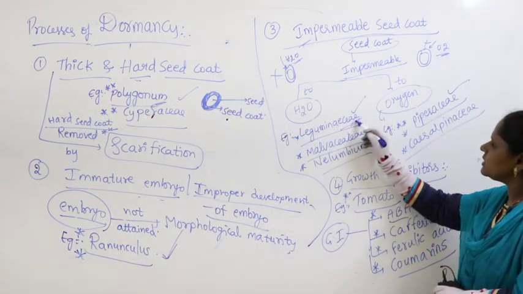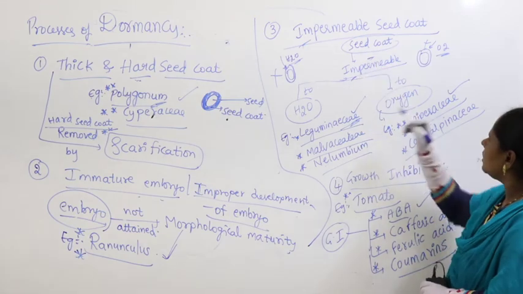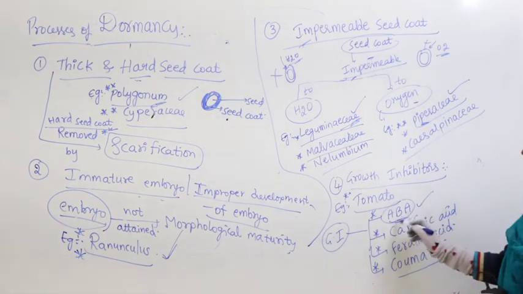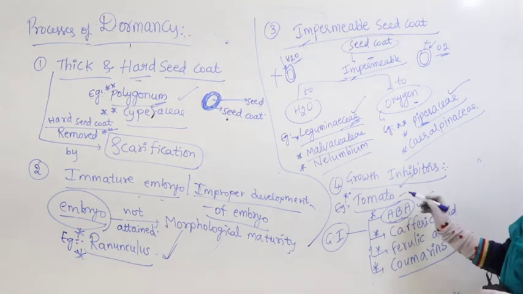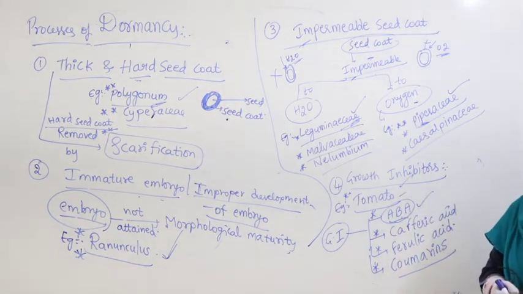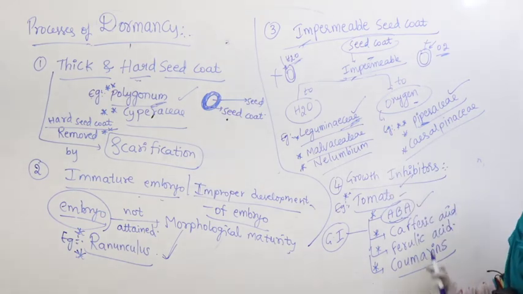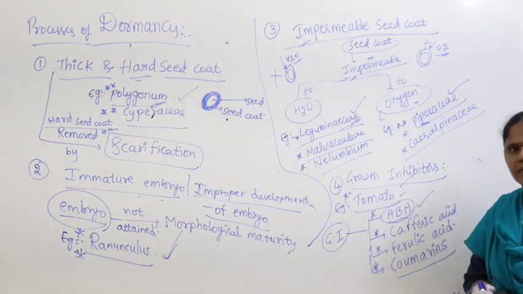If it is Leguminaceae, impermeable seed coat. Piperaceae, impermeable to oxygen. And abscisic acid, that is a natural growth inhibitor you find in the case of tomato. So, these all are nothing but the reasons for dormancy. Let us see the reasons again.